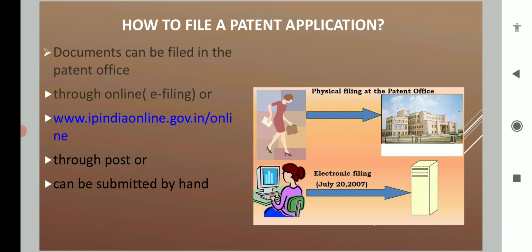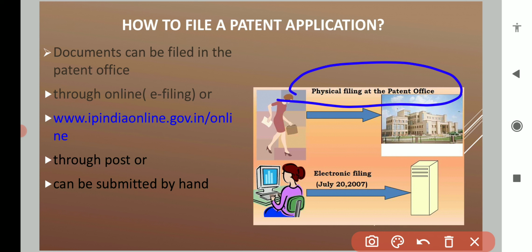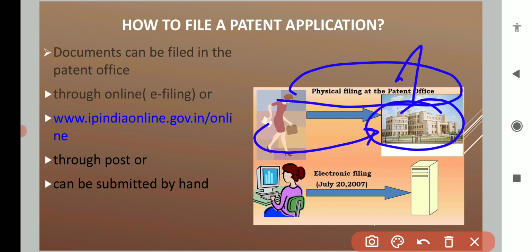Then how can we file a patent application? Both ways, online and offline, we can file the patent application. Earlier it was the physical mode of filing only, means by post or by hand you had to submit the application to your nearby patent office.